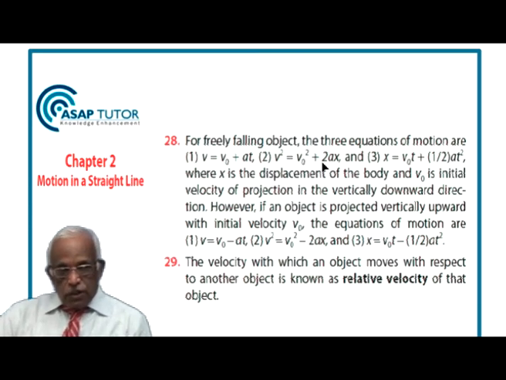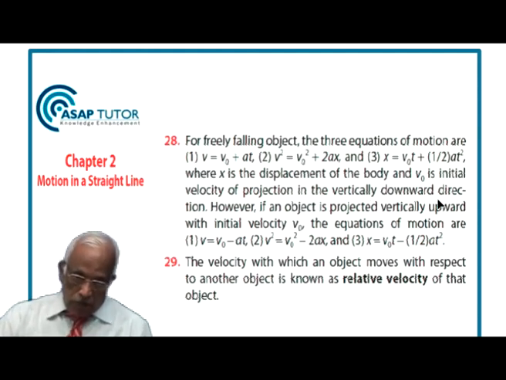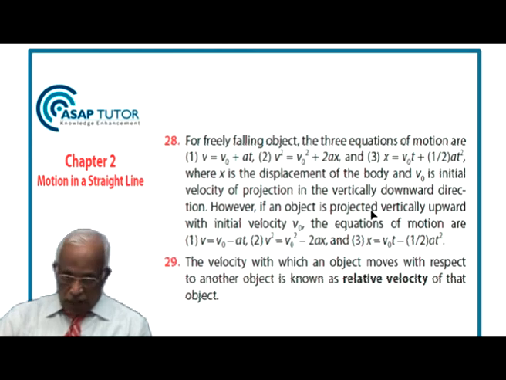Then comes this. For a freely falling object, the three equations of motion are v equal to v0 plus at, v squared equal to v0 squared plus 2ax, and x equal to v0 t plus half at squared. Now, if this is freely falling under gravity, then a will change to plus g, and if the object is thrown up, then a will change to minus g, where x is the displacement of the body and v0 is the initial velocity of projection in the vertical downward direction.